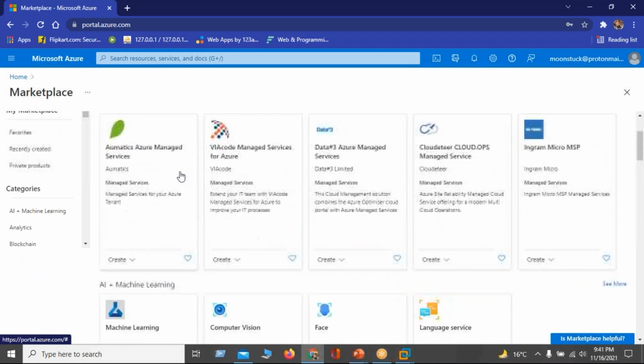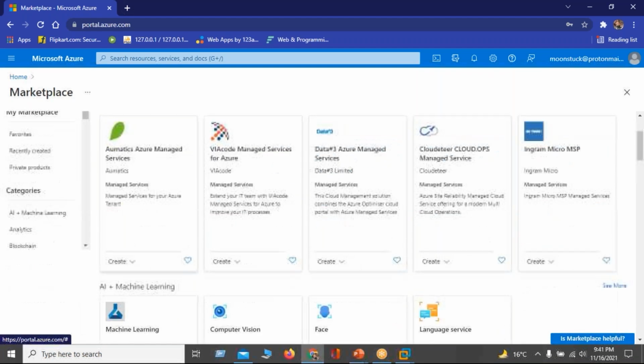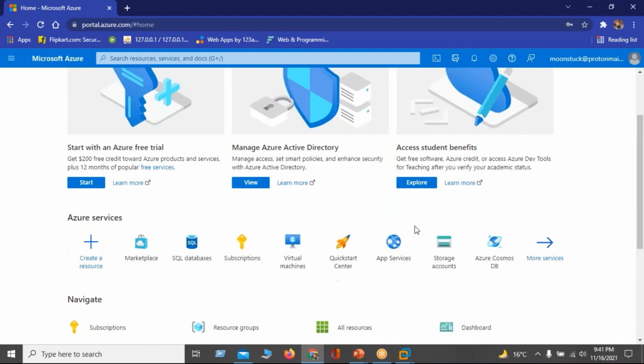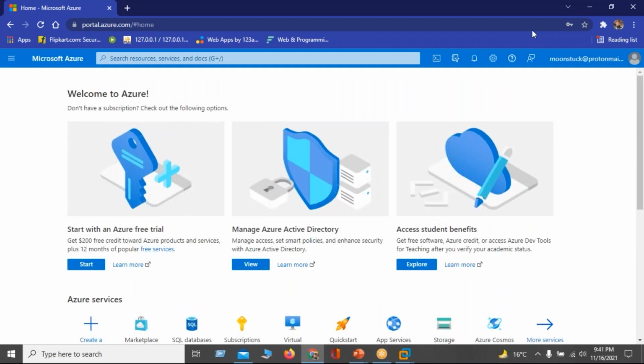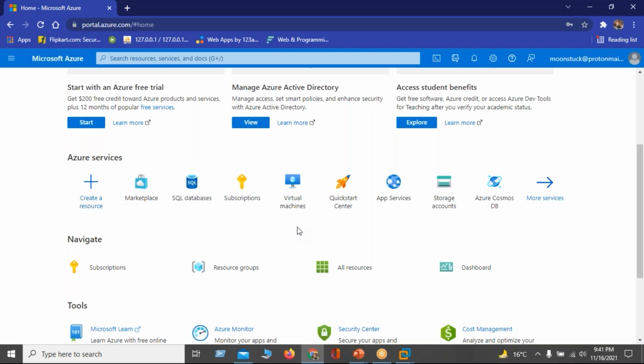Tomorrow we will see how we can deploy a VMware, how we can use the services which are present, how we can deploy a virtual machine, how we can deploy a server, how we can use Azure Functions, right? All these things we will learn tomorrow. So for today, take your Azure subscription, the free one. Simple. Once you start this, you will get a $200 credit, which will help you to use the services provided by the Azure portal.